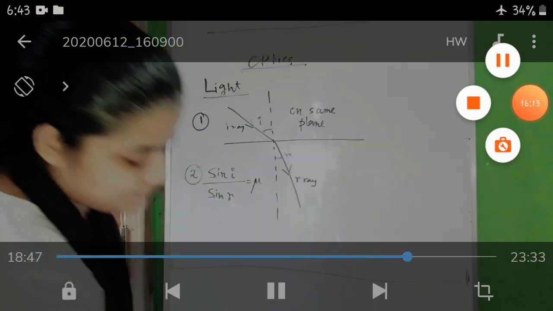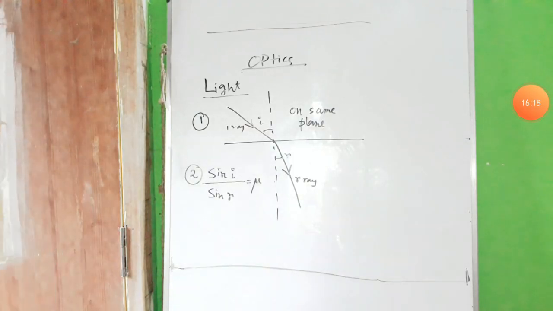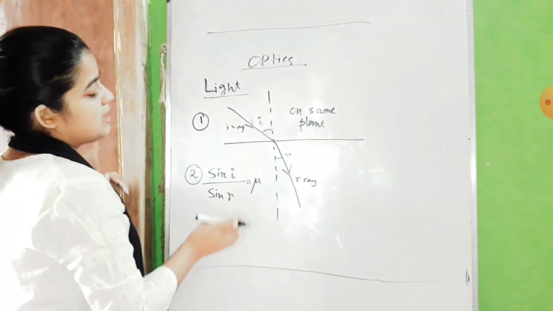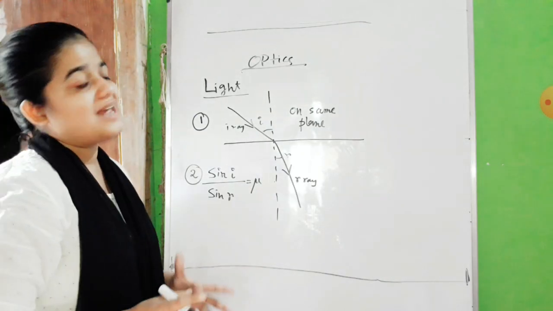Is it clear? So for this pair of given media, it will be constant. It will get a constant value.